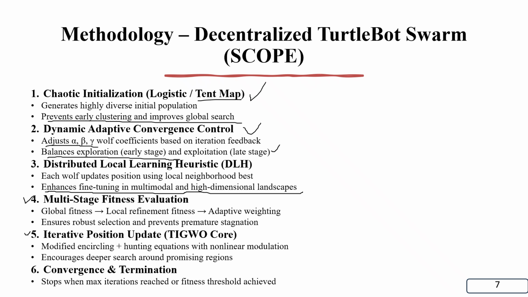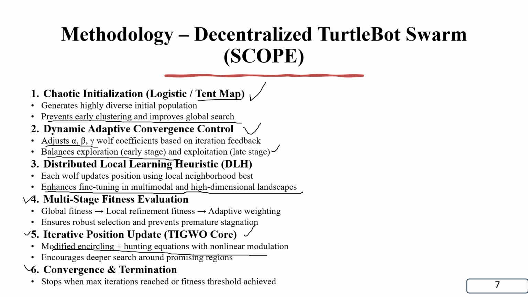The fifth step that I implemented is the iterative position update, the TIGWO core. The main motto of this algorithm was modified encircling plus hunting equations with nonlinear modulation. And the second objective I achieved from this model is that it encourages deeper search around promising regions.